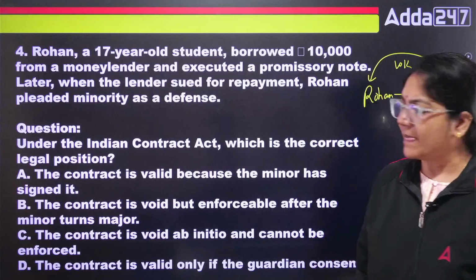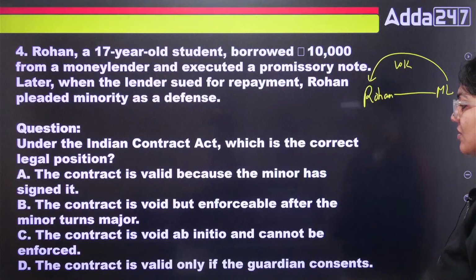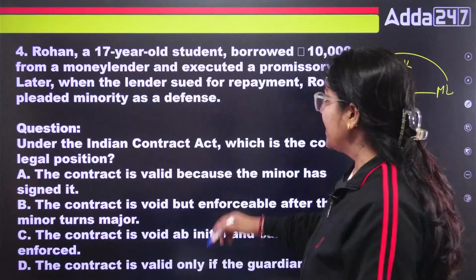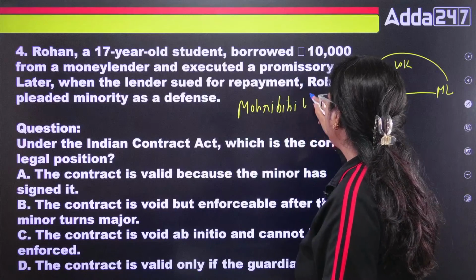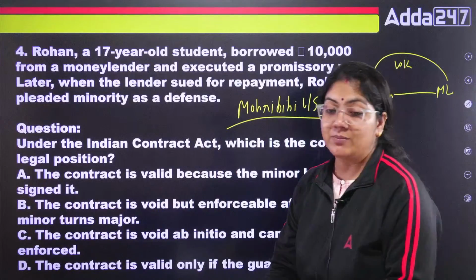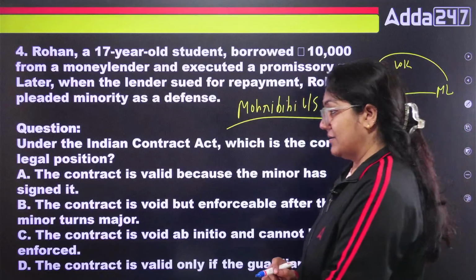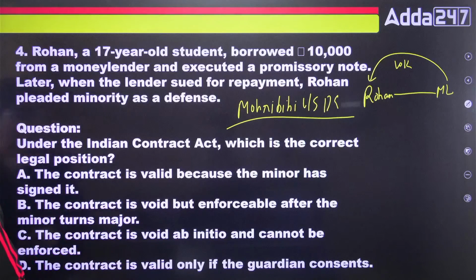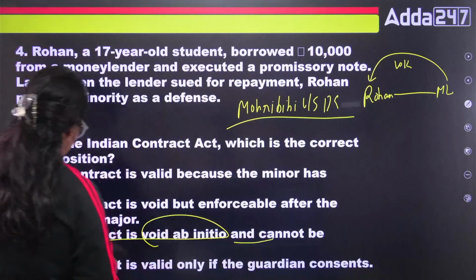So class, in this case, what is the correct legal position? The contract is valid, the contract is void, the contract is void ab initio, or the contract is valid only if a guarantee is given. You people have said C. Why? Because there is a very famous landmark case, Mohori Bibee versus Dharmodas Ghose. In this landmark case it was held that the contract will be void ab initio and cannot be enforced.